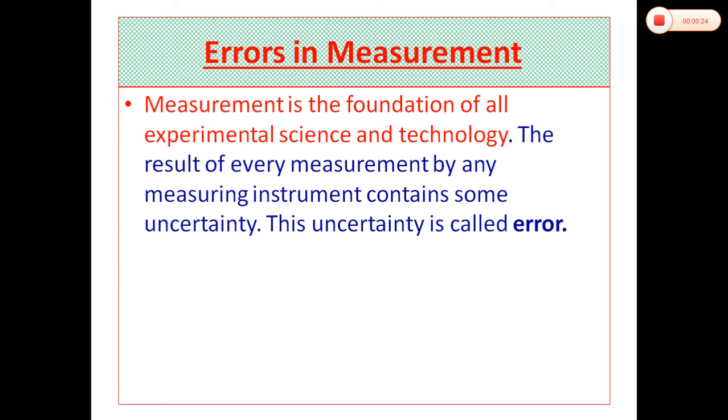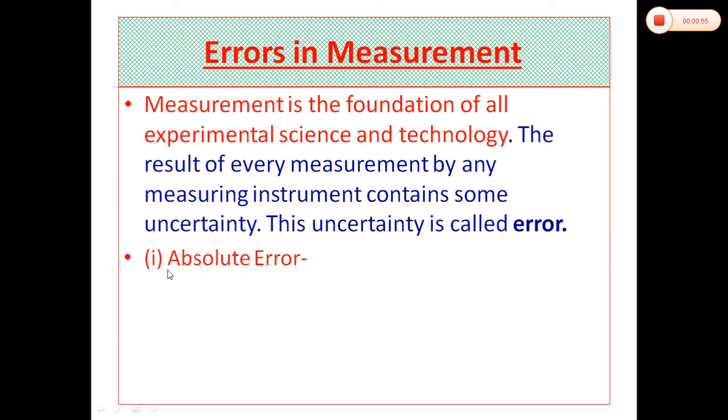Whenever we measure a physical quantity by some instruments, like measurement of distance with the help of a meter scale, measurement of time with the help of a clock, then in all these measurements there is always some uncertainty or inaccuracy. This uncertainty or inaccuracy in the measurement is called errors in the measurement. Okay, students.